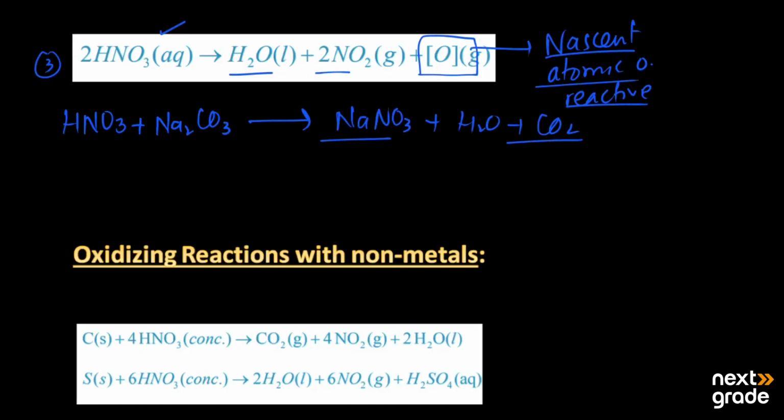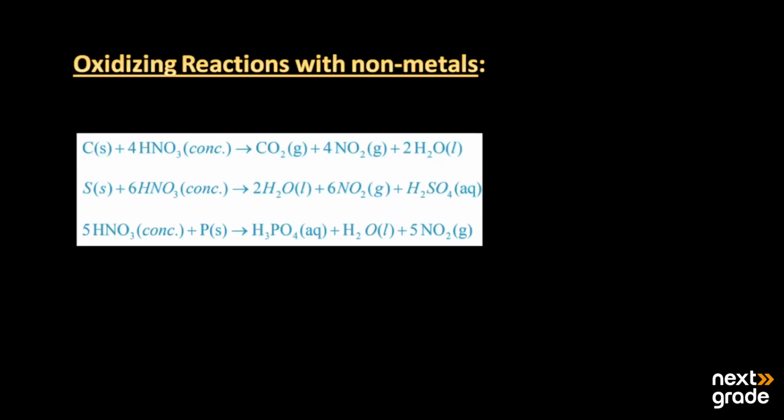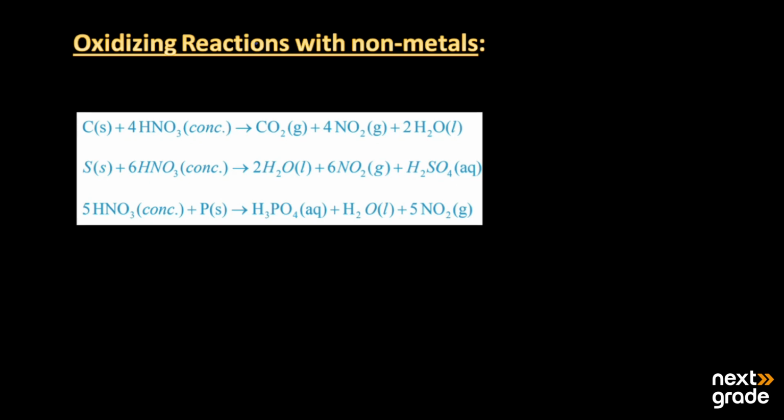After this, we have some other reactions of nitric acid, like the oxidizing reactions with non-metals. Here we have three non-metals: the first is carbon, the second is sulfur, and the third is phosphorus. When nitric acid reacts with carbon, it produces carbon dioxide, nitrogen dioxide, and a water molecule.